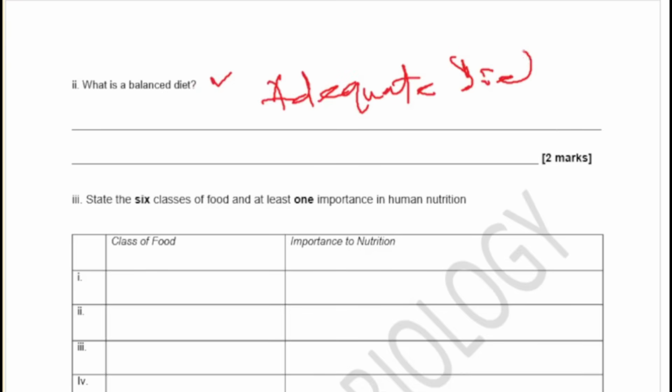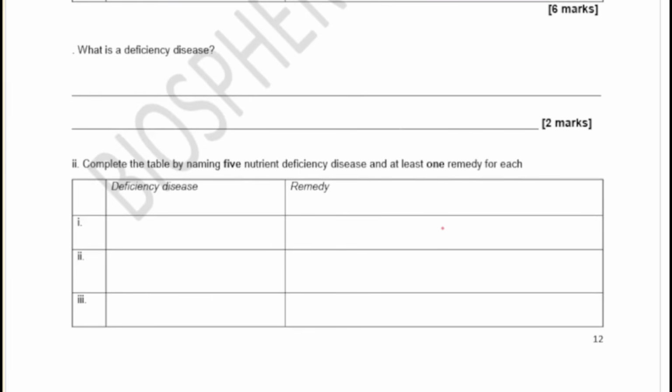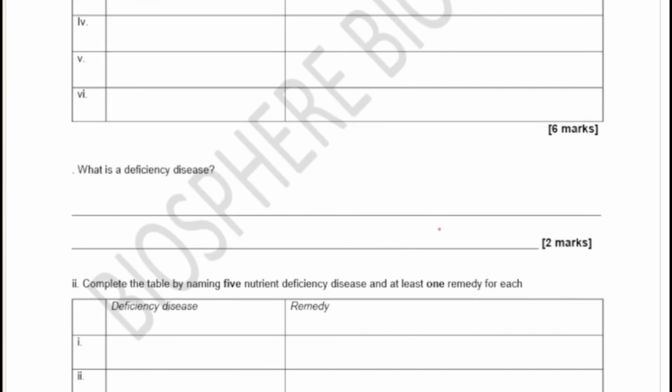An adequate diet. And the next one now says, state 6 classes of food and at least one importance in human nutrition. So you have the classes of food here, and we are going to see the importance very quickly. Take note of these questions. I wish I can overemphasize the importance of those questions in your exams.